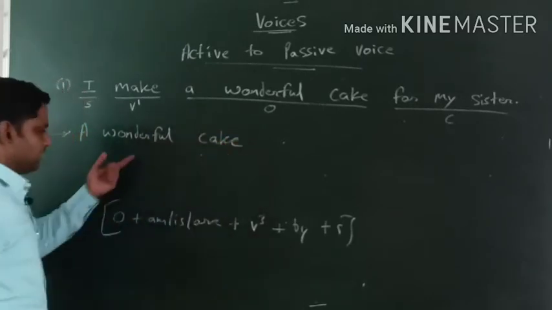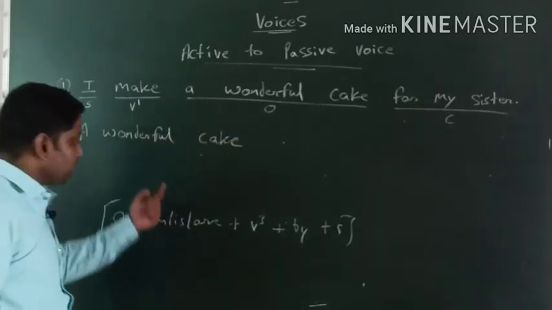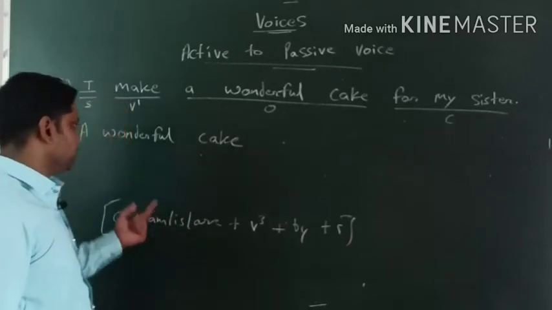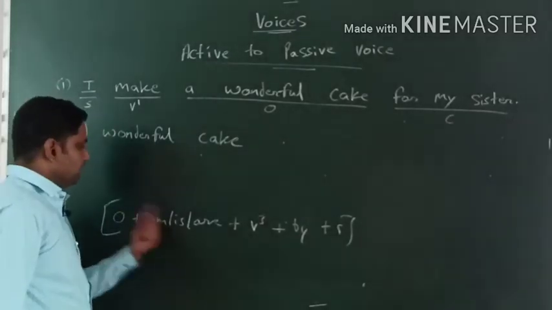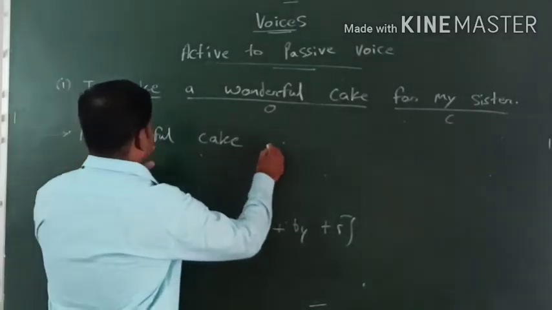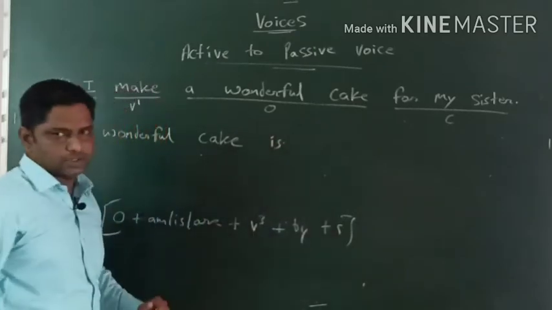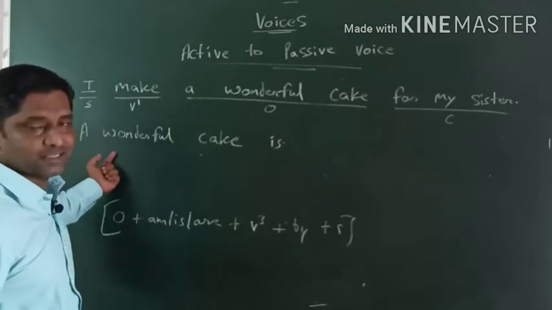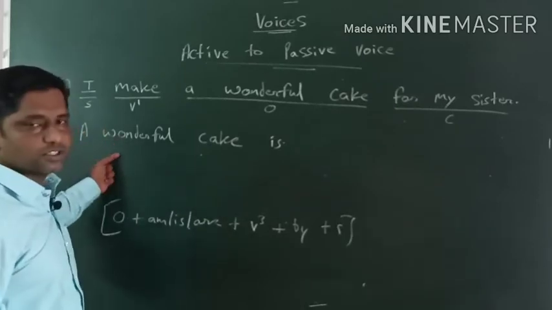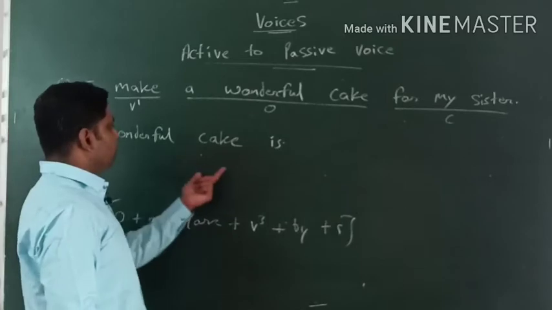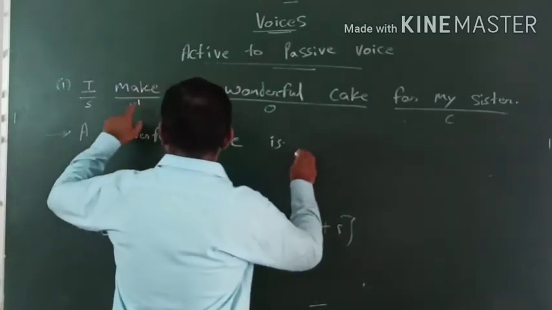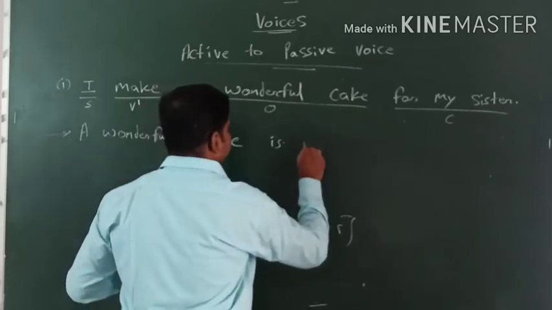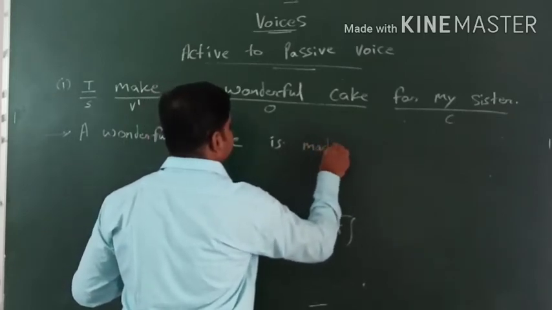Now this is object, we have written a wonderful cake, obviously. Now we have to choose what kind of a helping verb we will use. यहाँ पर किस प्रकार का helping verb होगा, we got a singularity, check out, am/is/are में से obviously we'll check it, a wonderful cake is. Take it is क्यों लिया, because a, article is there and it describes singularity, singular describe करता है, so a wonderful cake is. Now we'll take the support of third form of the verb, make, made, right? A wonderful cake is made.